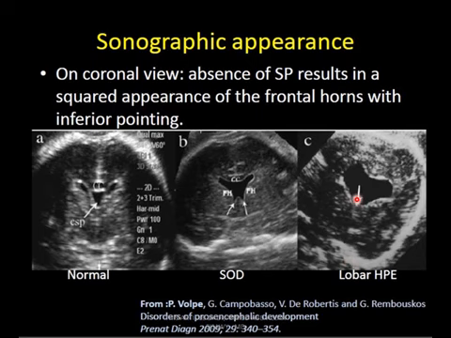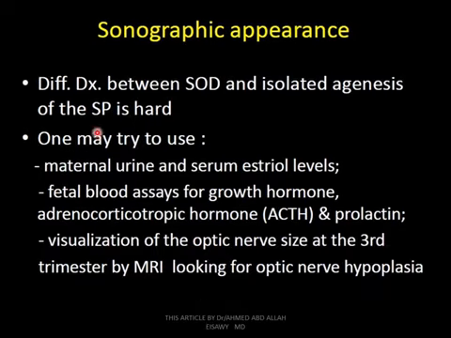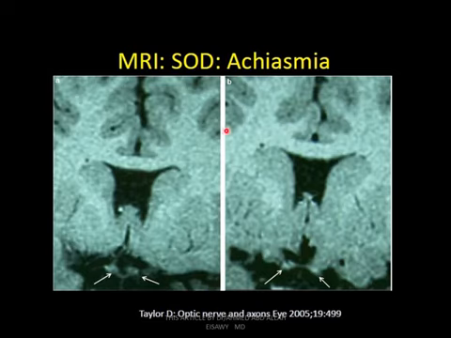This is lobar holoprosencephaly, this is septo-optic dysplasia, this is normal. Sonographic appearance of absence of the septum pellucidum, septo-optic dysplasia. Sonographic differentiation between septo-optic dysplasia and isolated agenesis of the septum pellucidum is hard. One may try to use maternal urine and serum estrogen levels, or fetal blood sampling for growth hormone, ACTH, and prolactin, and visualization of the optic nerve size in the third trimester by MRI, looking for optic nerve hypoplasia.